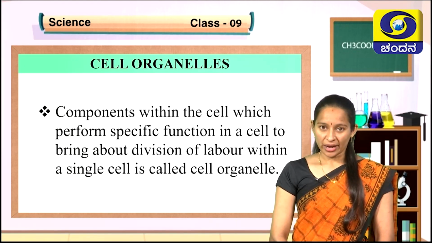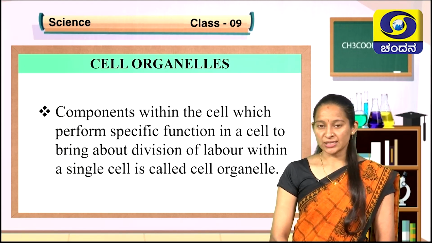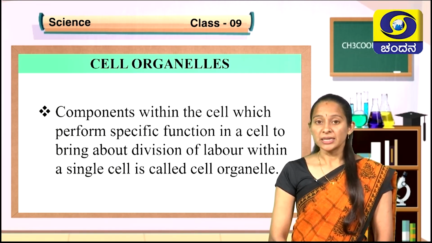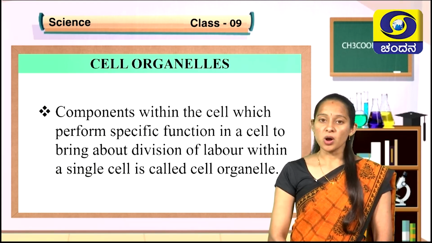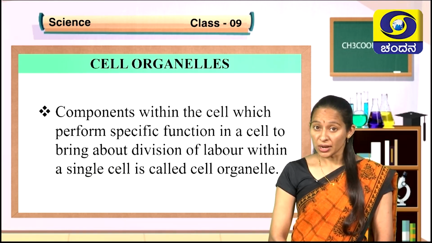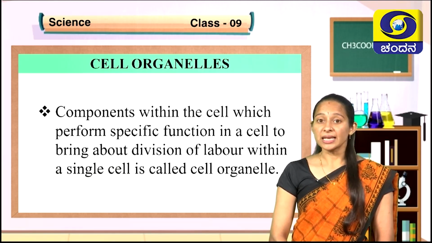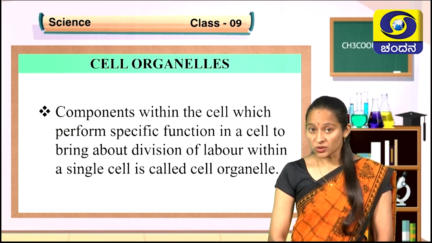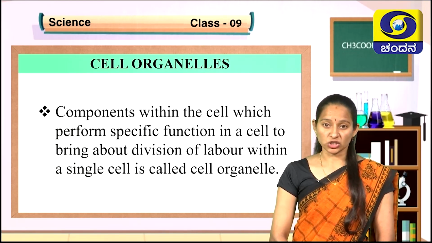Children, you are aware that in a multicellular organism there is division of labor, whereas in a unicellular organism, a single cell must perform all the activities. Therefore, in a unicellular organism, the single cell is designed in such a way that there are tiny structures to perform specific functions.